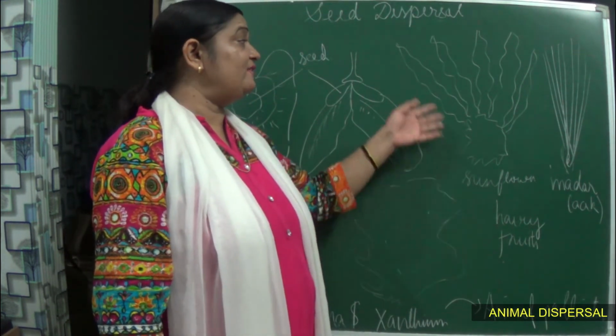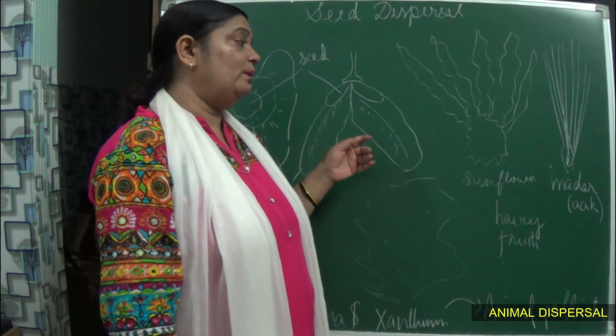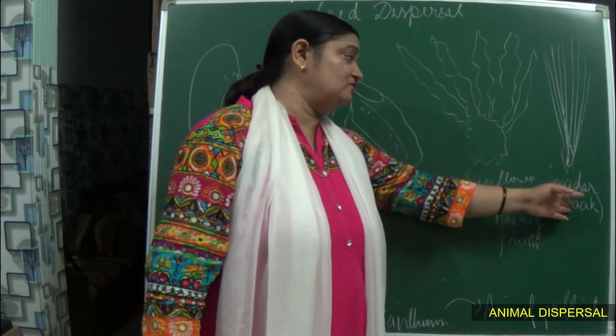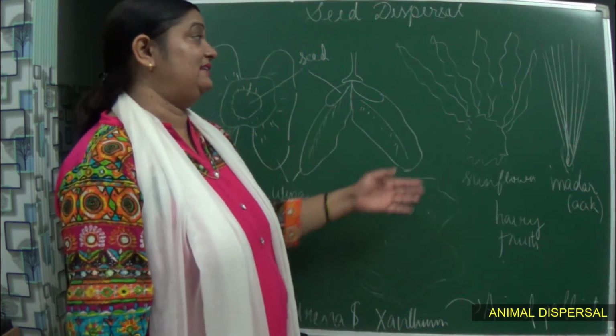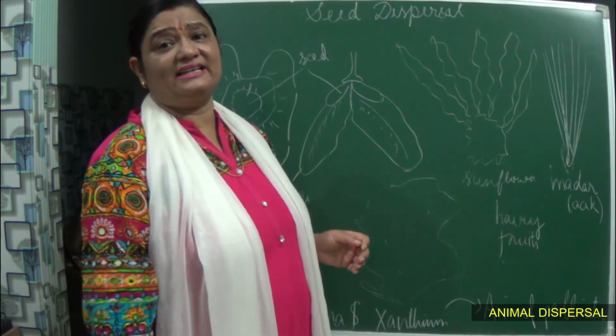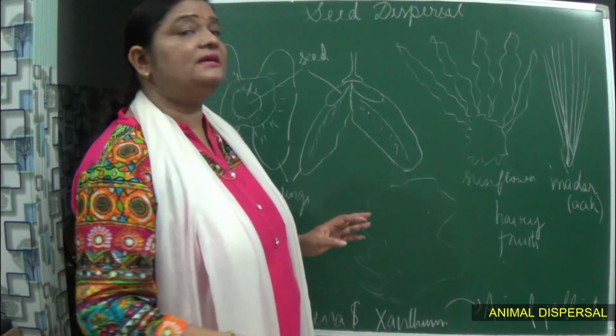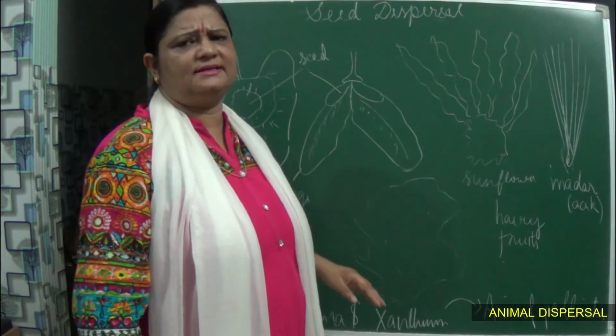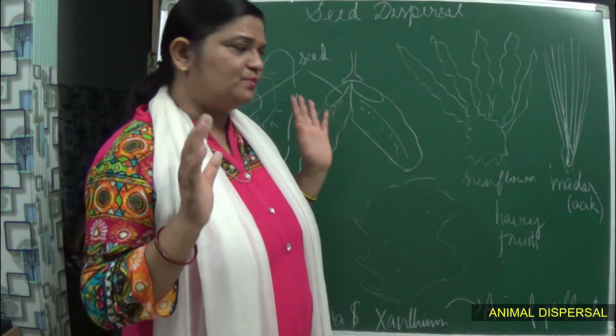You can see their fruits are hairy in nature. Similarly in the case of madar, the oak plants, they are hairy in nature, and naturally it travels long distances, and as a result it gets dispersed.